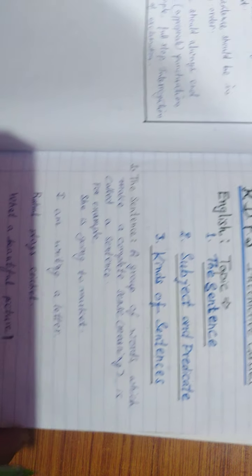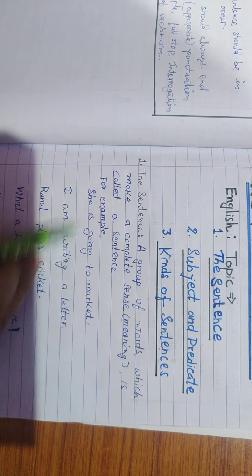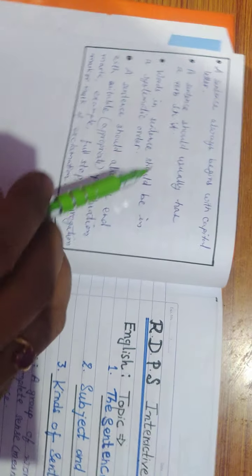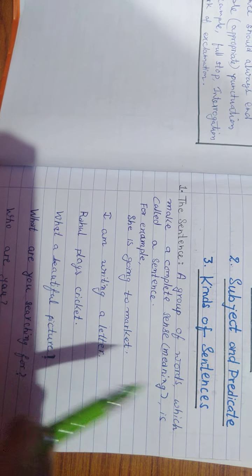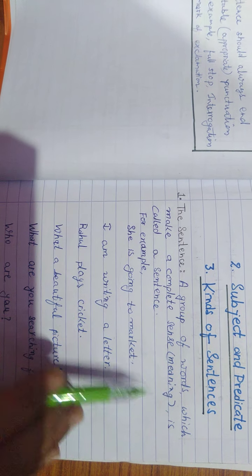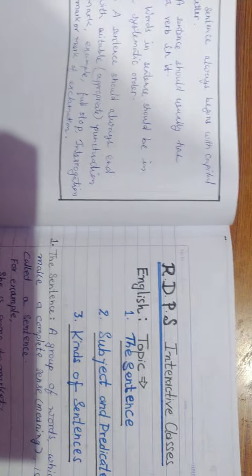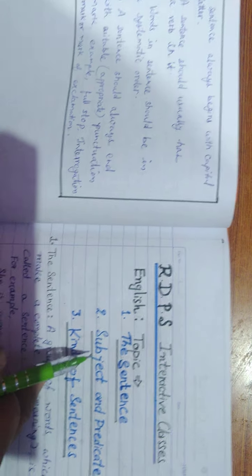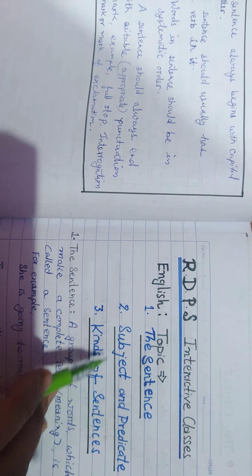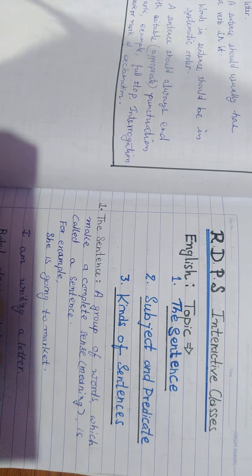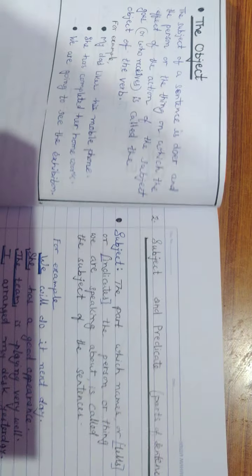So now I think you are very much clear about the sentence. You are very much clear about the basic characteristics that should be followed in a sentence. Now you should write the definition of the sentence, an example of a sentence, and these characteristics. Now let us switch to the next topic. This topic is contained in the sentence itself: subject and predicate. Let us know about that.